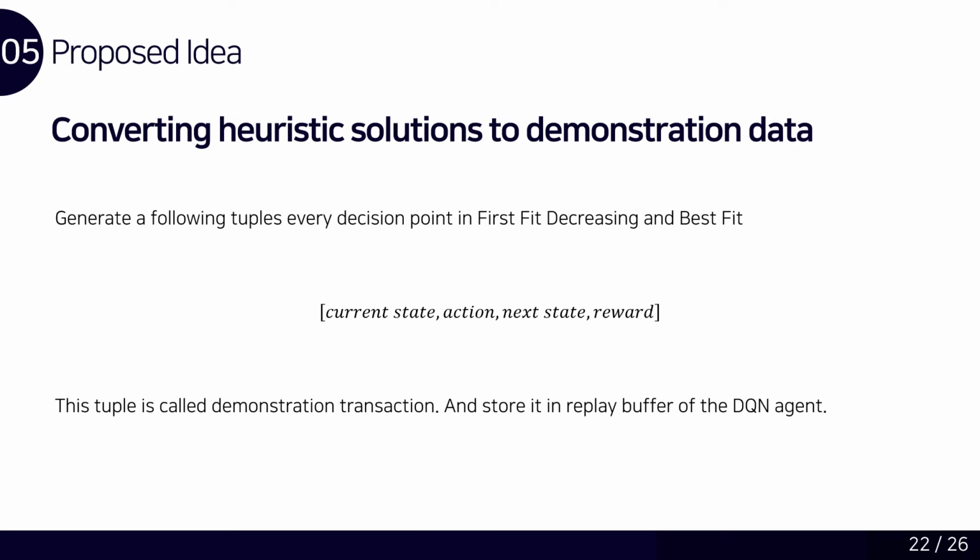To convert a heuristic solution to demonstration data, generate tuples that include current state, action, next state, and reward and put them into the replay buffer of DQN. This tuple is called a demonstration transaction. Next, the DQN agent starts pre-training with the demonstration transactions in the replay buffer.